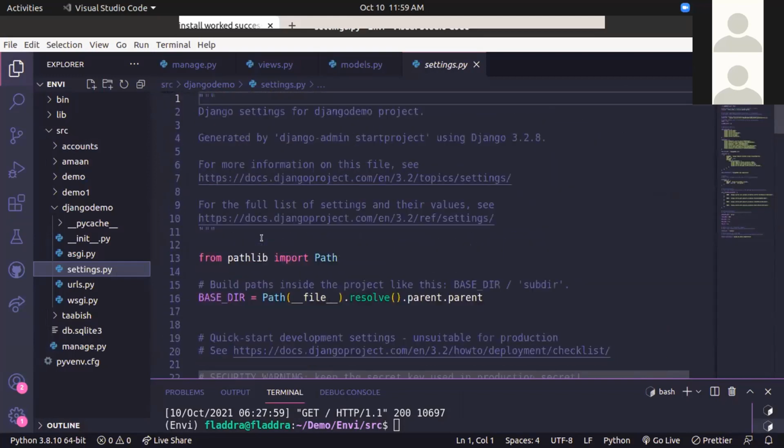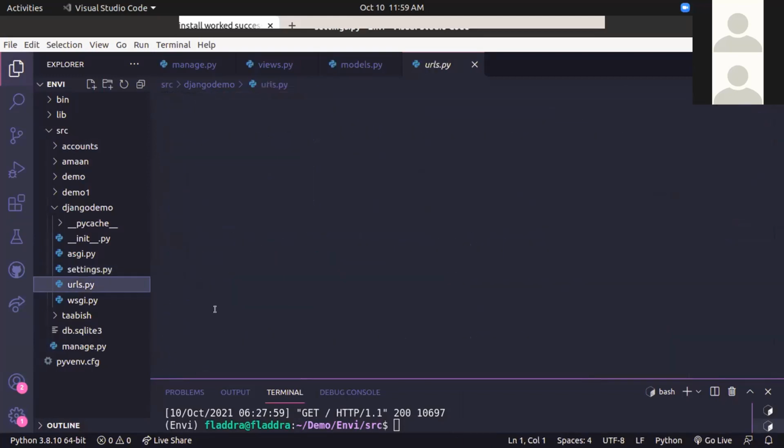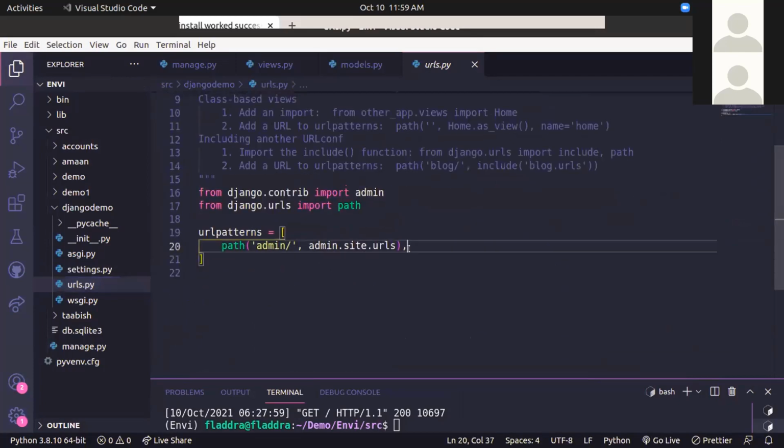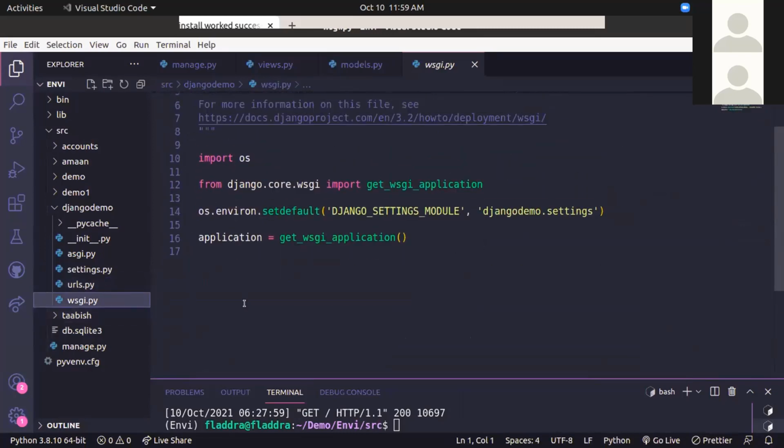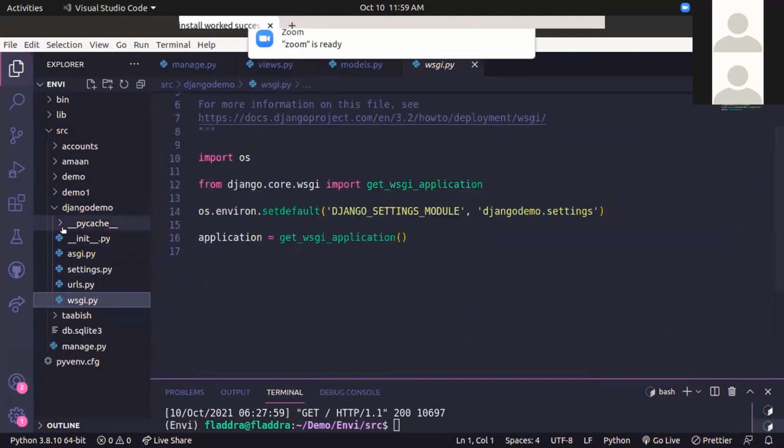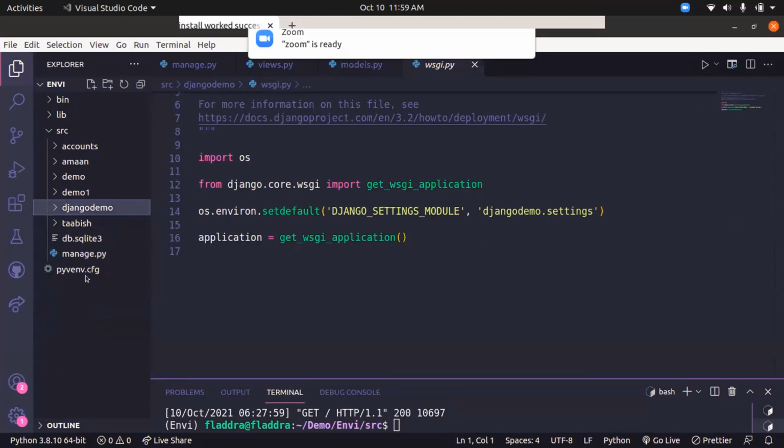We will be going through this in much more detail. The urls.py file defines what URLs will be provided by this application. The wsgi.py file, WSGI is the server which Django provides by default, and we don't need to touch this file anywhere. The asgi.py is the same as WSGI, but we generally use WSGI. And that's it from my end.